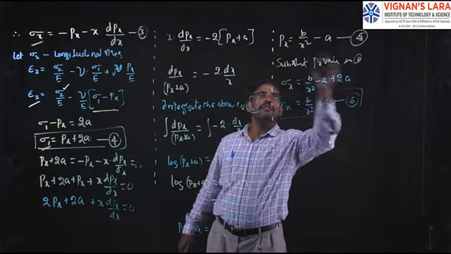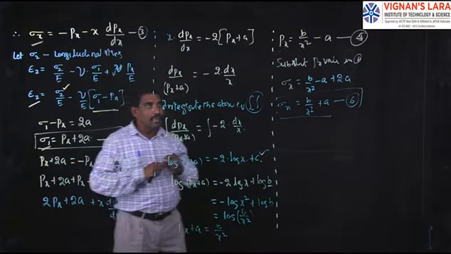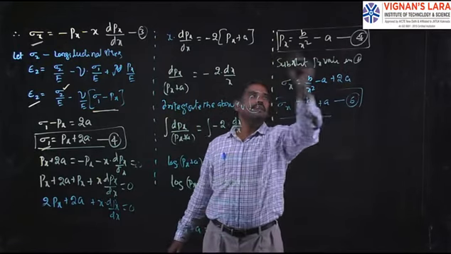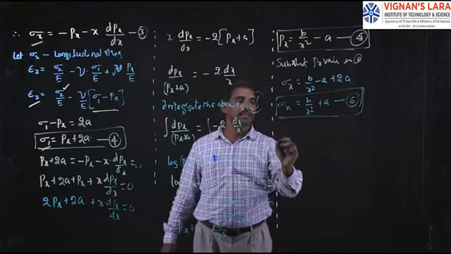So we developed two equations: one for the radial pressure, and second for the hoop stress.